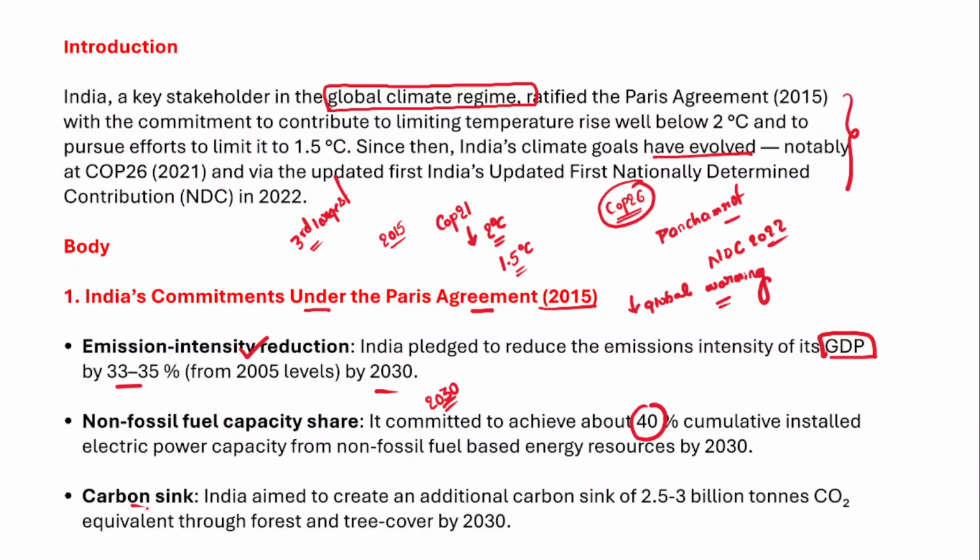So if we talk about the carbon sink, afforestation. India aimed to create an additional carbon sink of 2.5 to 3 billion tons of CO2, which is equivalent to forest and tree cover by 2030. So through the afforestation drive, India will create an additional carbon sink of 2.5 to 3 billion tons.